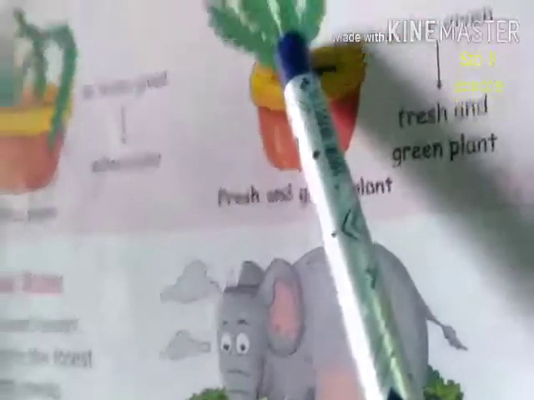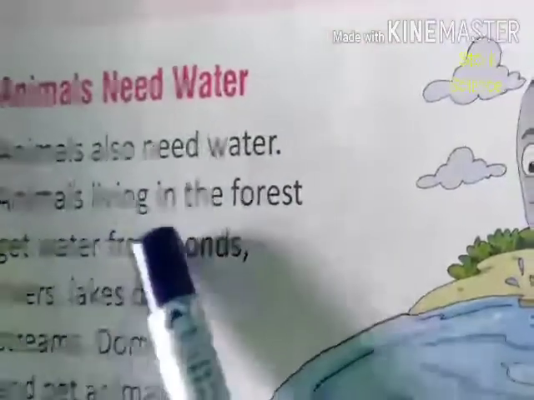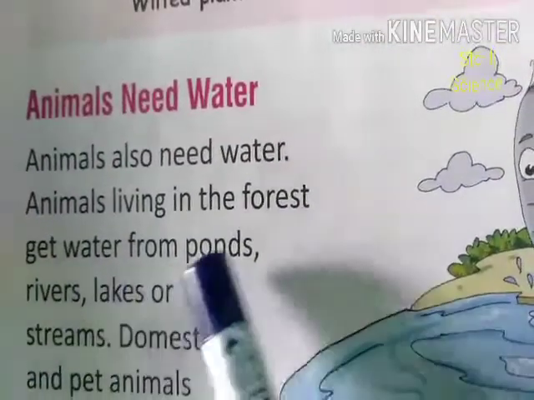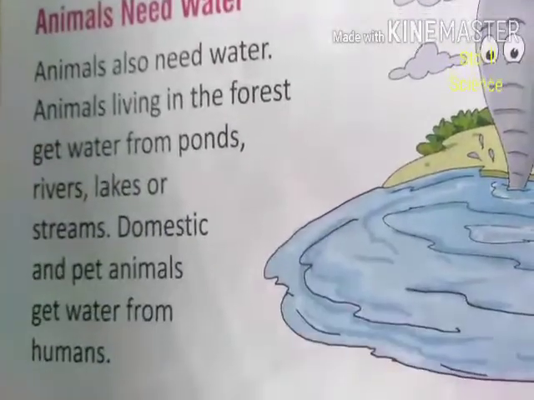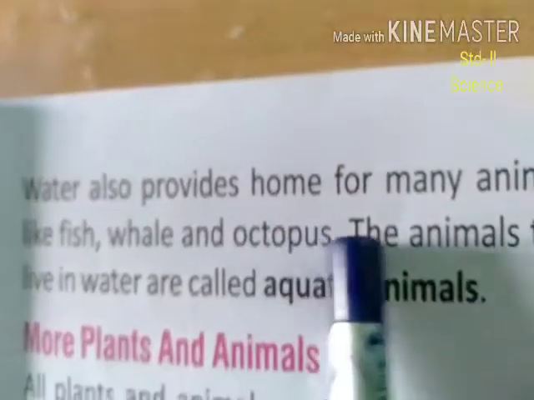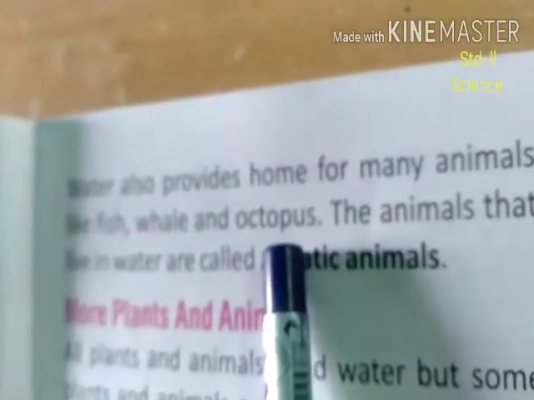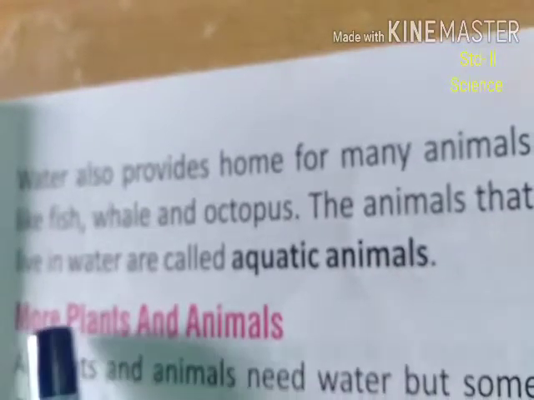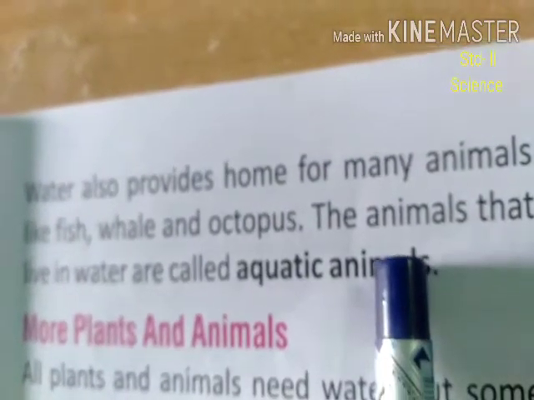In the same way, animals also need water. Animals living in the forest get water from ponds, rivers, lakes or streams. Domestic and pet animals get water from humans. Water also provides a home for many animals like fish, whale and octopus. The animals that live in water are called aquatic animals.